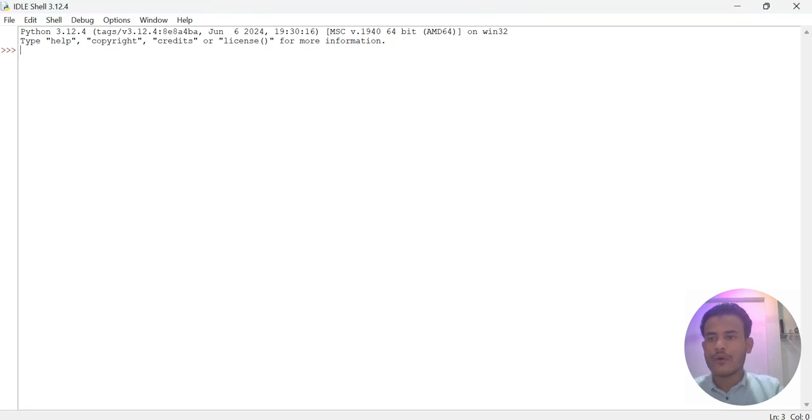In interactive mode, we only write our command here in the Python shell. So we write print hello. Then it will give direct output. It will execute the code immediately. So in the IDLE shell, we only pass a command here.